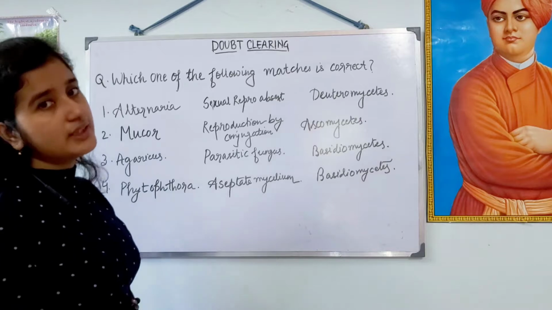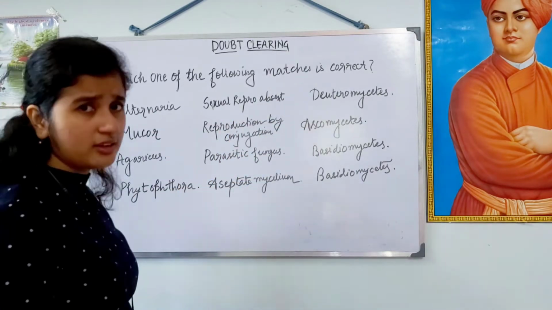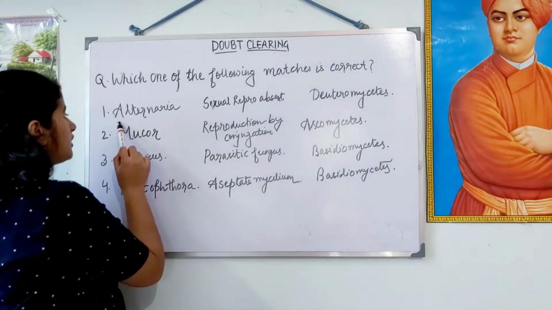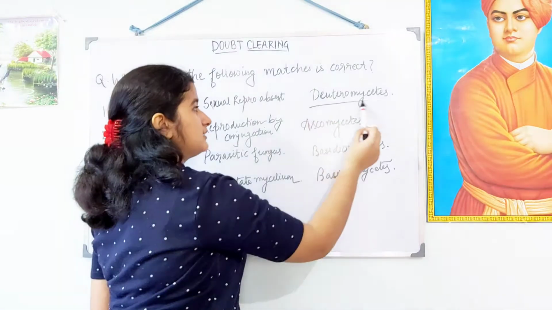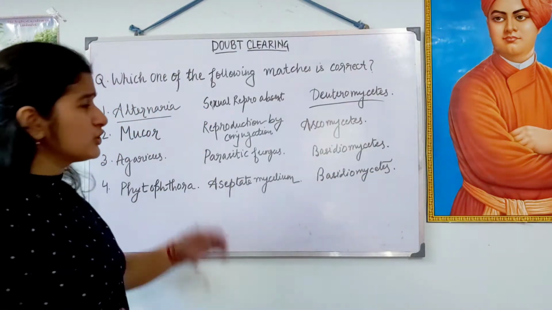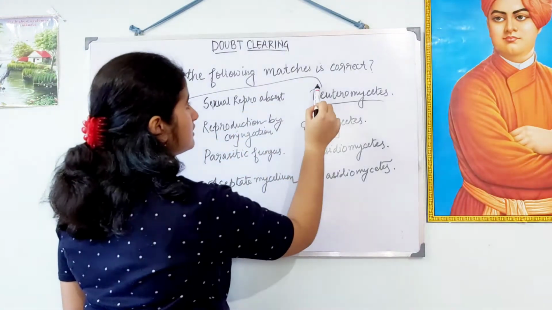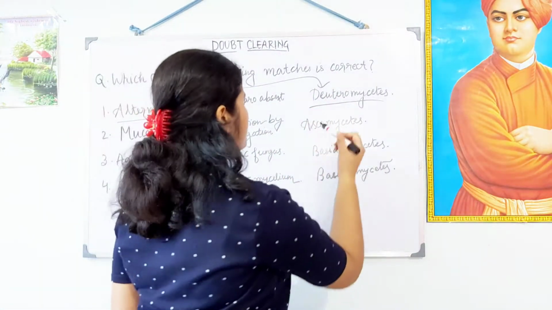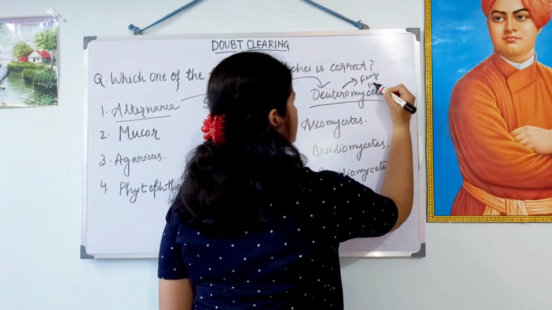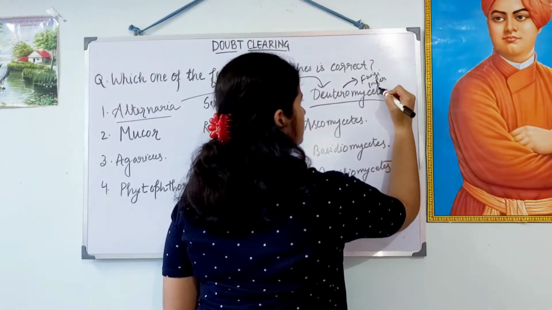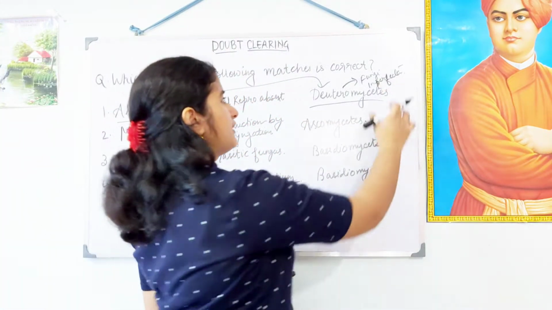The second question reads out, which one of the following matches is correct? Let's look at the options. The first option reads Alternaria. Sexual reproduction is absent and this is under the Deuteromycetes. This option seems pretty correct because this Alternaria, this falls under Deuteromycetes. What is this Deuteromycetes? That is the fungi imperfecta. Okay. Why imperfecta? Imperfect fungi.